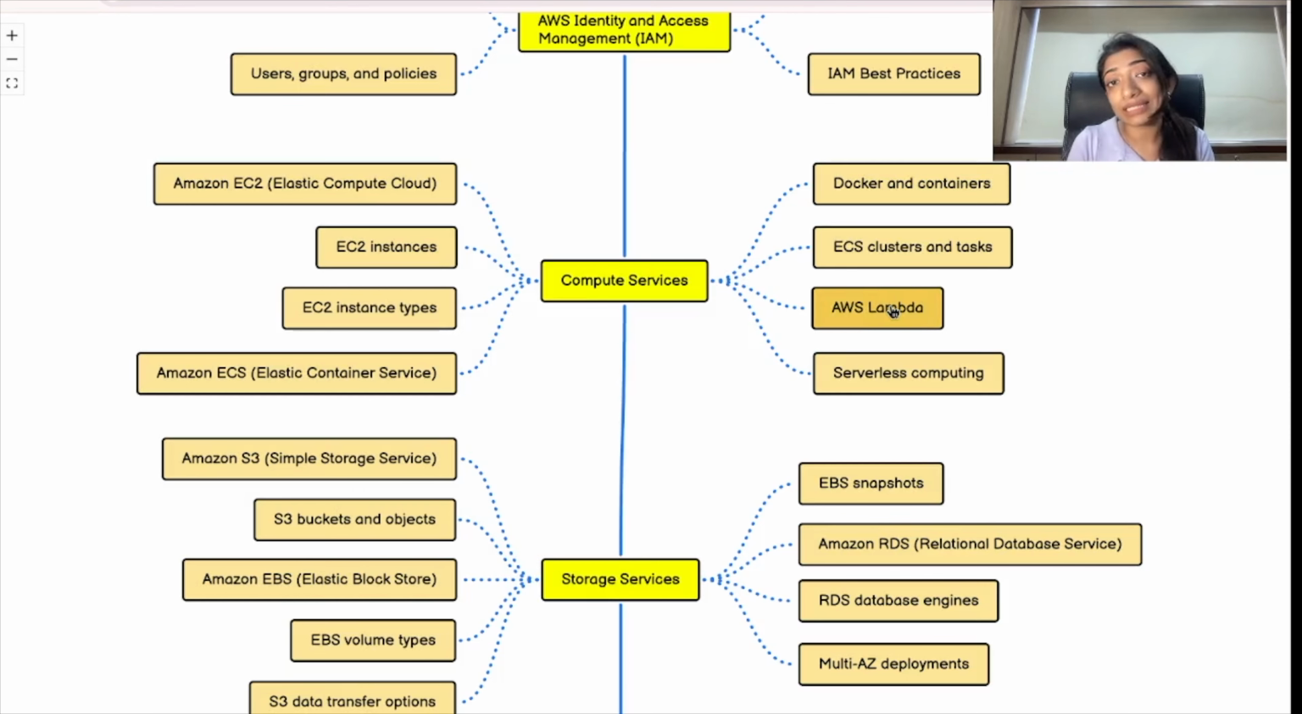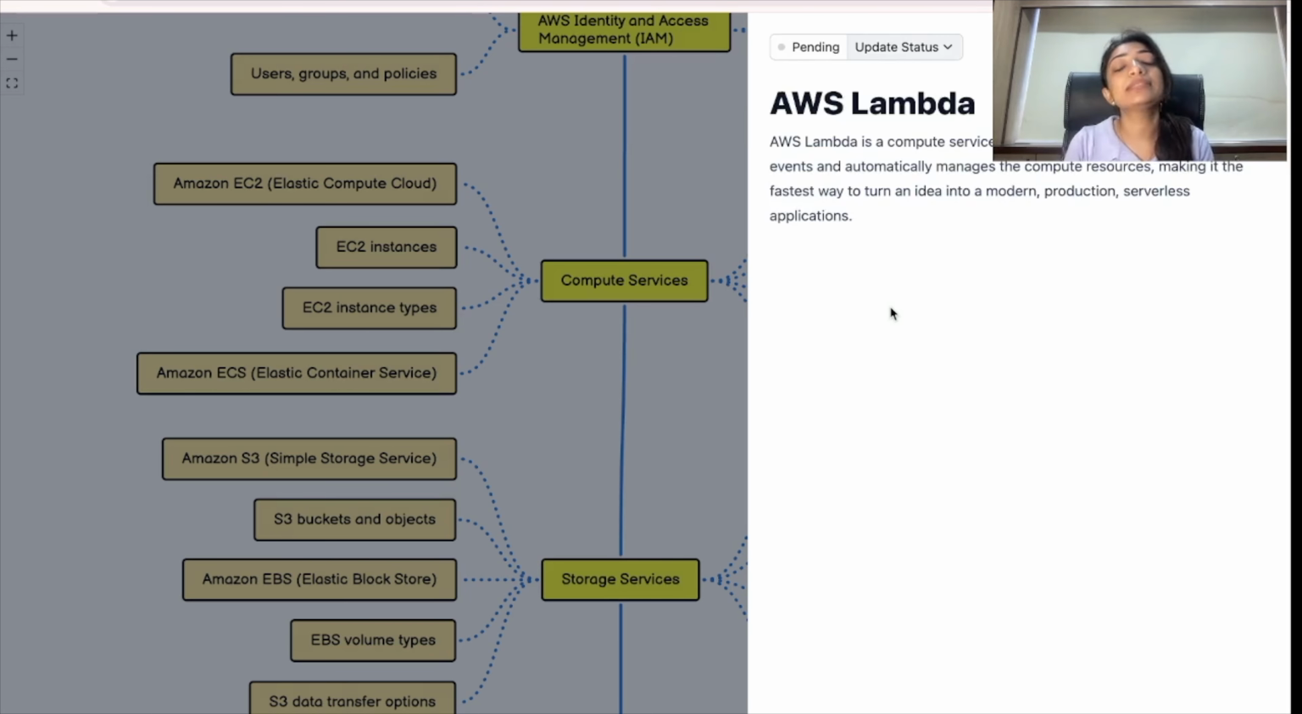What is AWS Lambda? Lambda is a compute service that runs your code in response to events and automatically manages the compute resources, making it the fastest way to turn an idea into a modern production serverless application. So basically it is a serverless compute service. Here you don't have to take care of any underlying infrastructure or configuration. You just have to write your code and your application will be running.